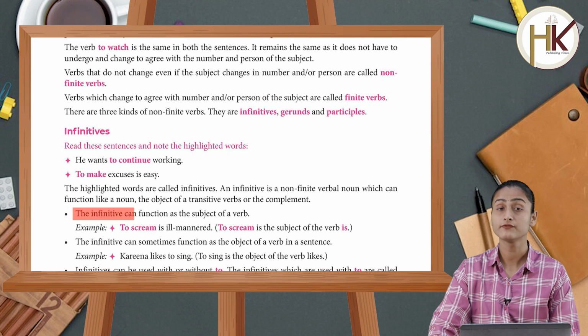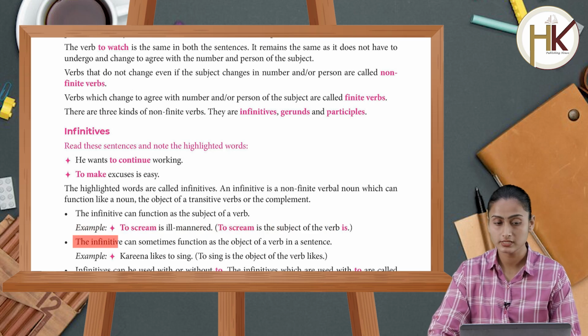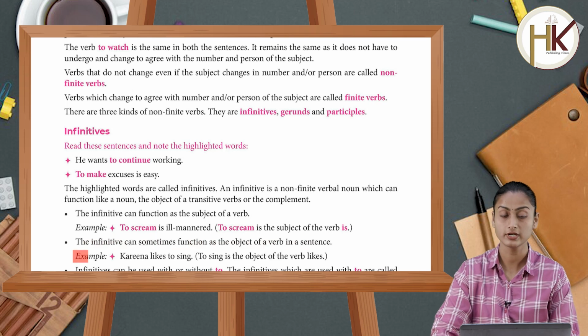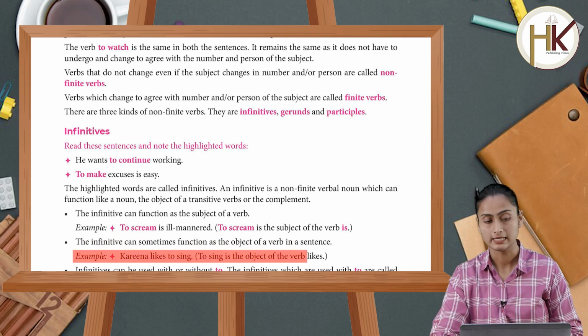The infinitive can function as the subject of a verb. Example, to scream is ill-mannered. To scream is the subject of the verb is. The infinitive can sometimes function as the object of a verb in a sentence. For example, Karina likes to sing. To sing is the object of the verb likes.